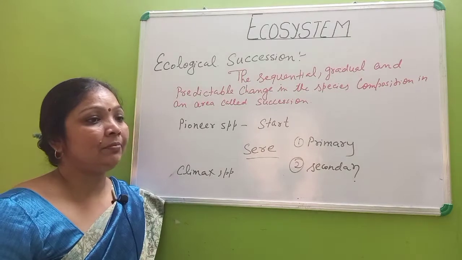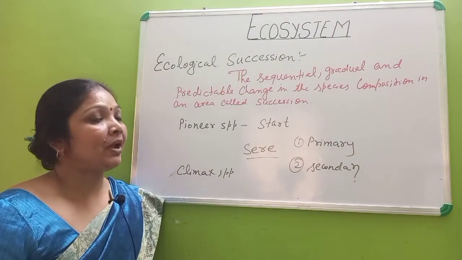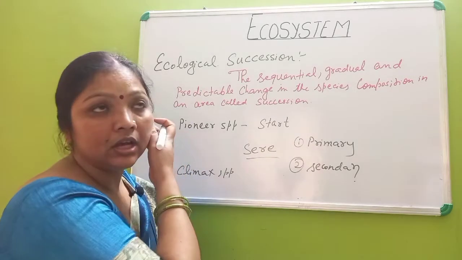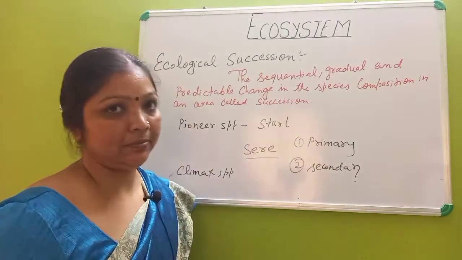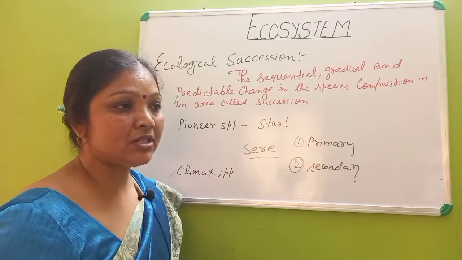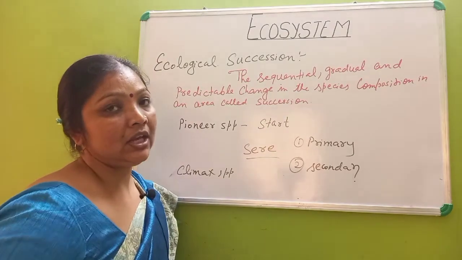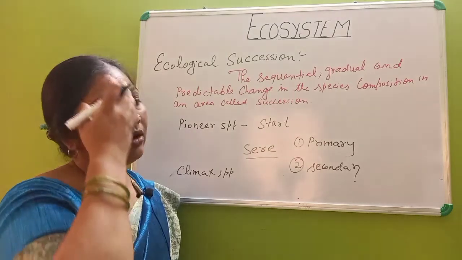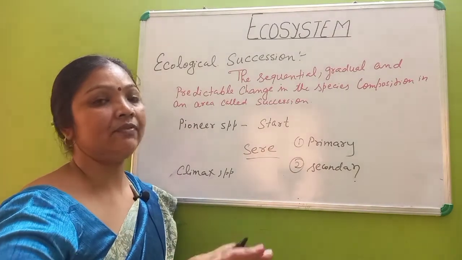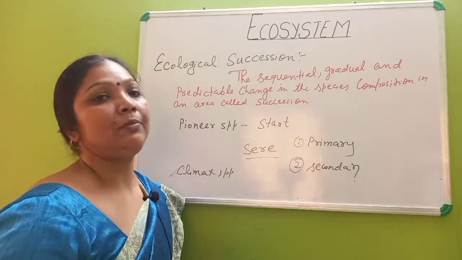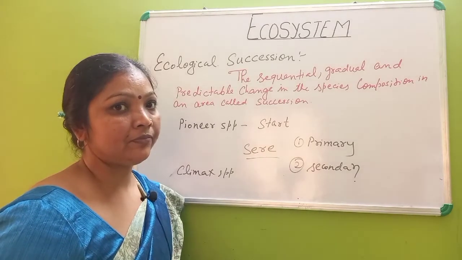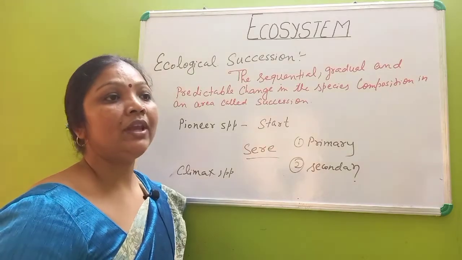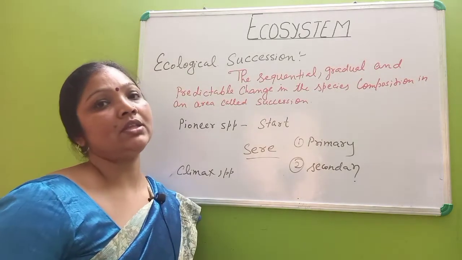If we talk about primary succession, it will occur in a place where a volcanic eruption has taken place. That area is unfit for the living of organisms. Somehow the lava that developed gets cooled. Which type of organism will develop here? Only lichen.